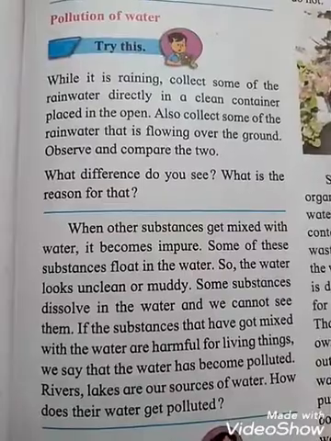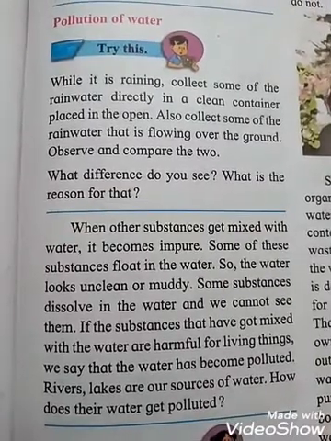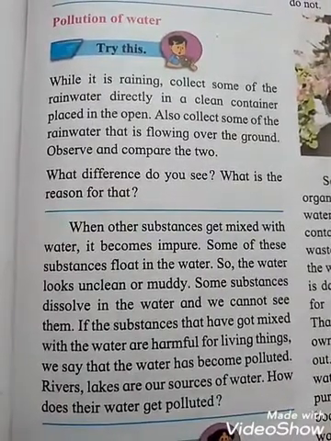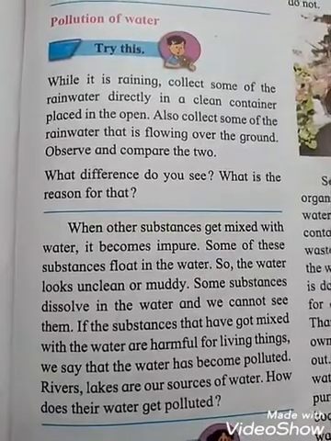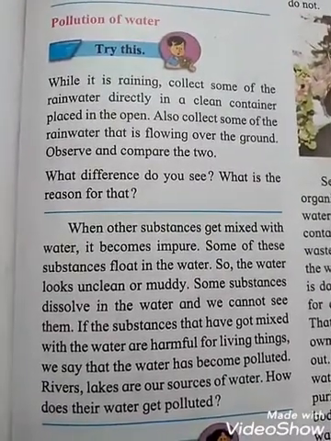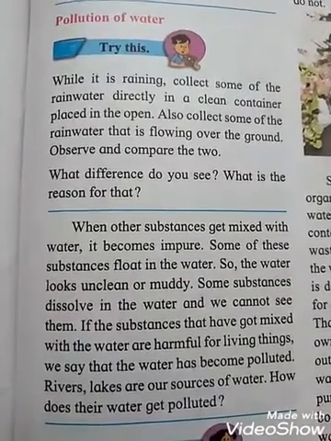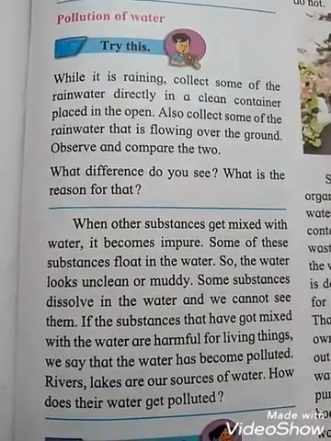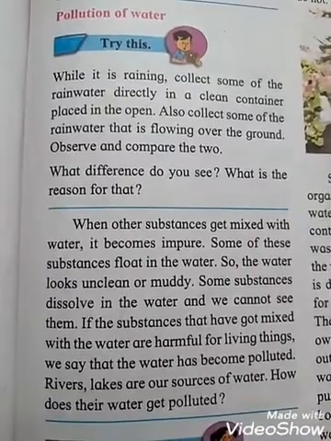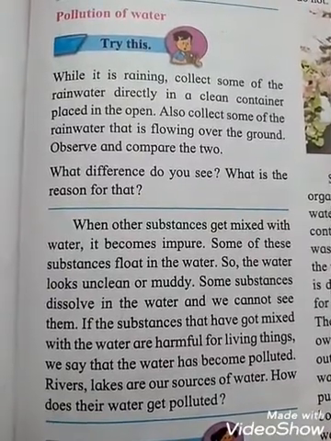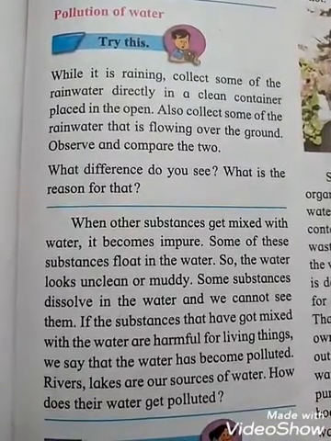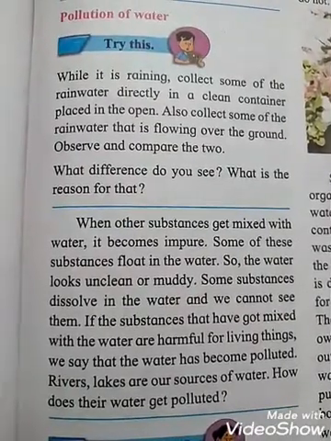If the substances that have got mixed with the water are harmful for all living things, that means they are dissolved into the water, students, and we can't see them, so that water is polluted and harmful for living things. We say that the water has become polluted. Rivers and lakes are our source of water. From where are we getting the water?